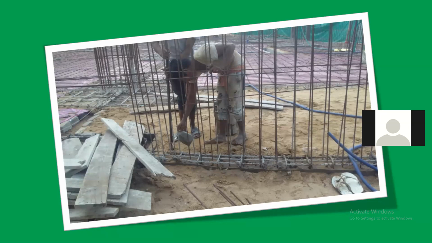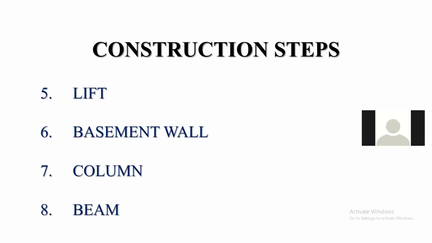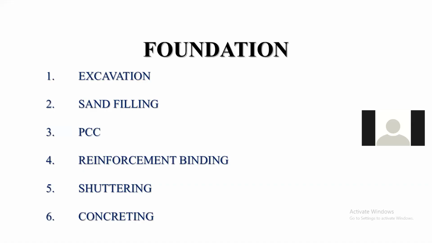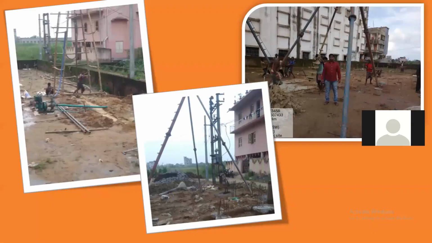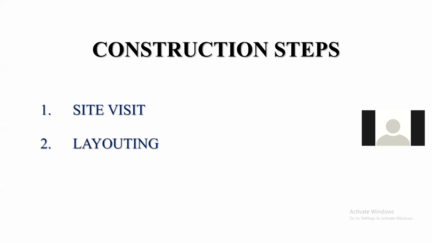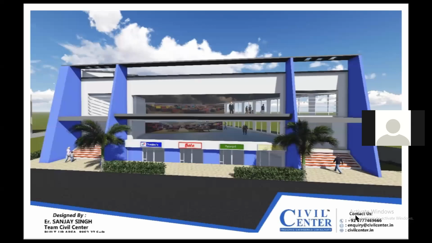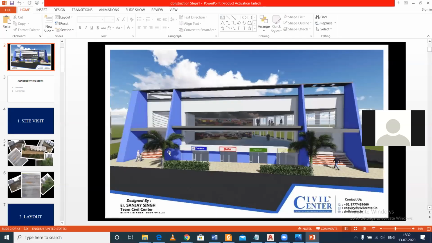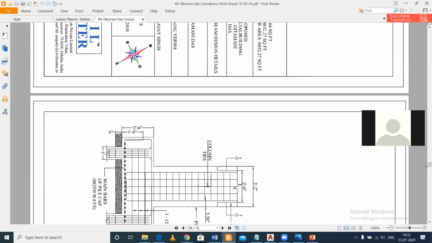But in this case, we had shops in your front portion. For those shops the brickwork will be done, and in the remaining portion there is parking. Let me show you the architectural plan again.